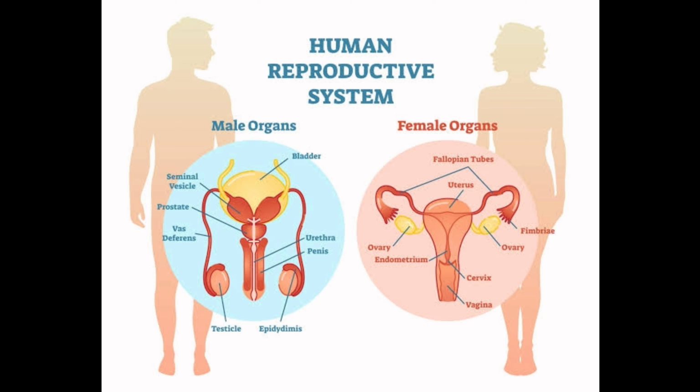All those processes are called reproduction, and the process of reproduction in which we find the role of male and female involved is called the sexual reproduction system, because reproduction is of two types, sexual and asexual. The process which involves the role of both male and female from fertilization to organization is called sexual reproduction.